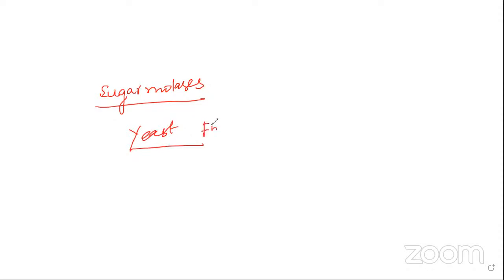Just to imagine: sugar, molasses. The yeast is an inoculum, a fungus. When you add it to the sucrose, the fungus secretes the enzyme.